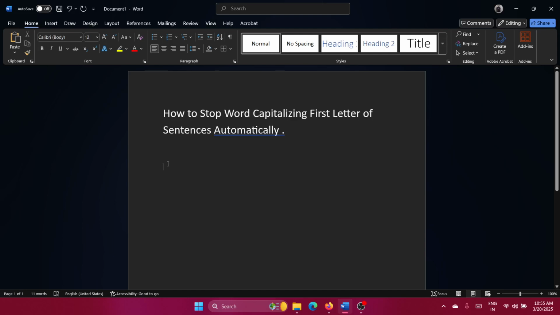Hey friends, check this. I will write a sentence in lowercase. I am Karan, and then I'll hit full stop and hit enter, and automatically this I becomes capital. So Microsoft Word has this habit of making the first letter of every sentence capital, and that is right because that is how it should be in English.